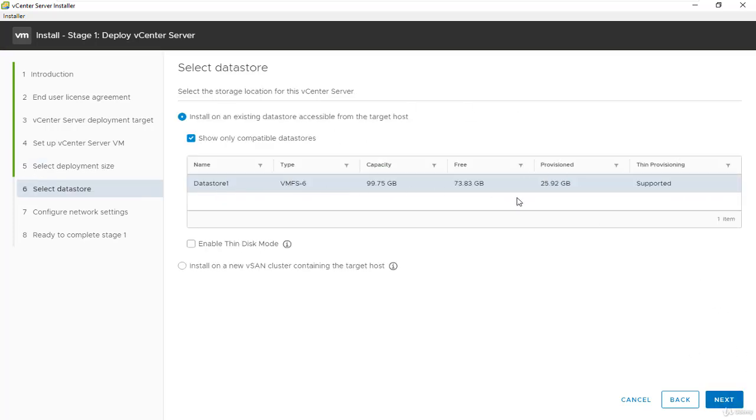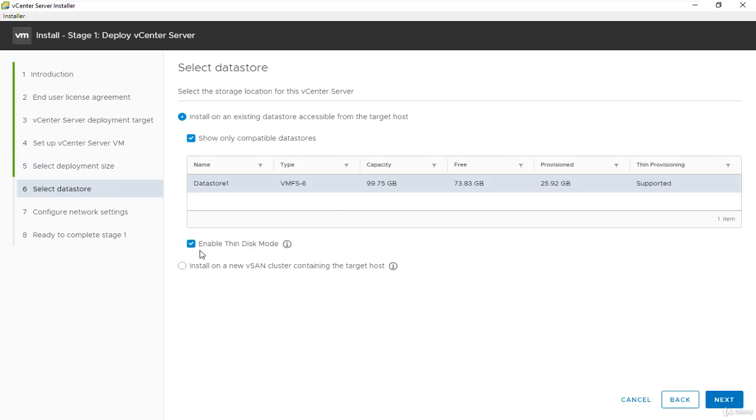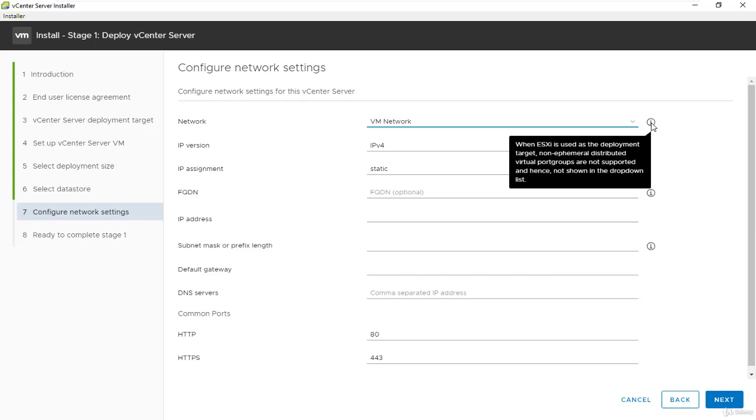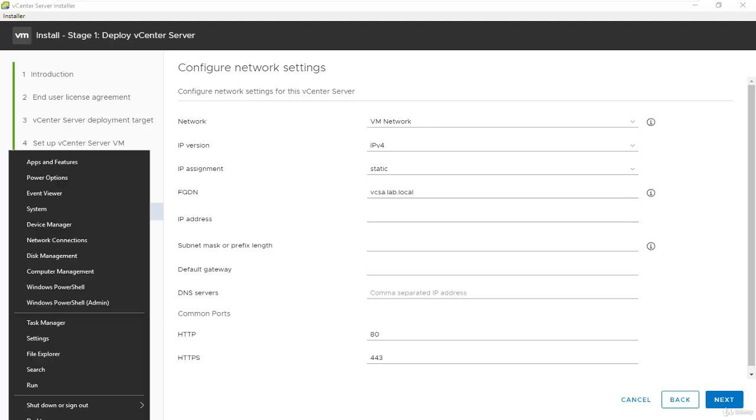And here is the data store and the default configuration. I'm going to click on enable thin disk mode, because we don't actually want to reserve this amount of disk space for only vCenter server. And we'll say next. And here is the configuration. The wizard detects our VM network from ESXi here. The IP assignment is going to be static, and the FQDN, we're going to say vcsa.lab.local, which we use in our DNS here.